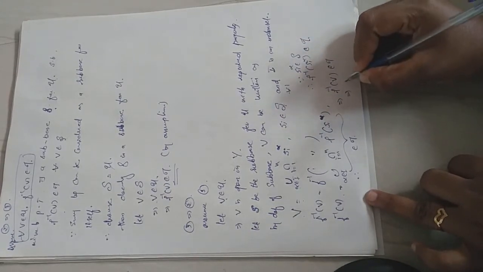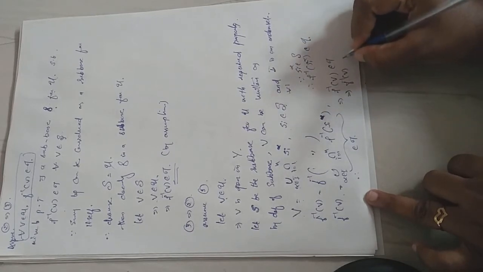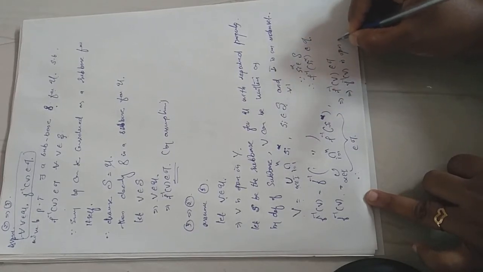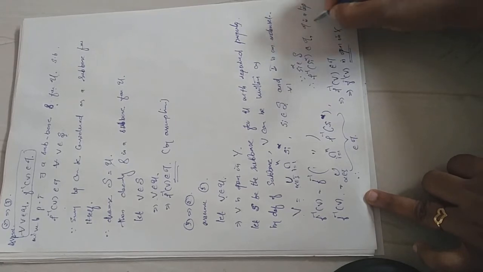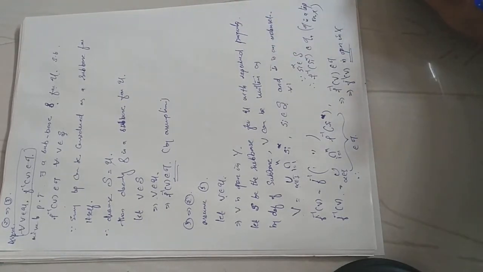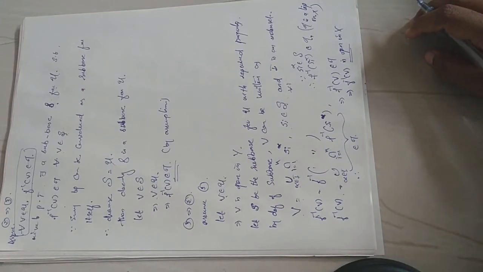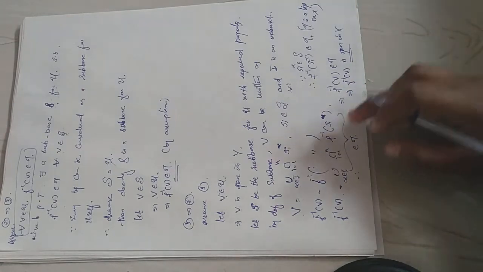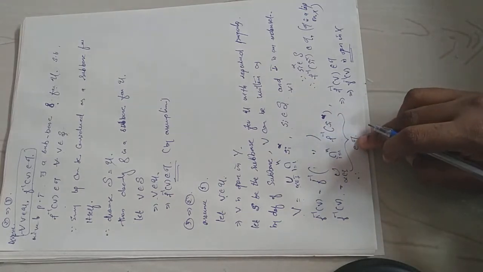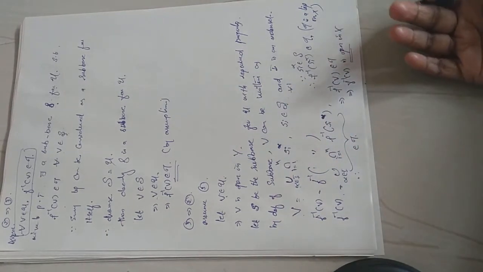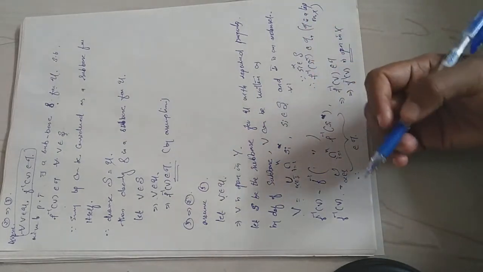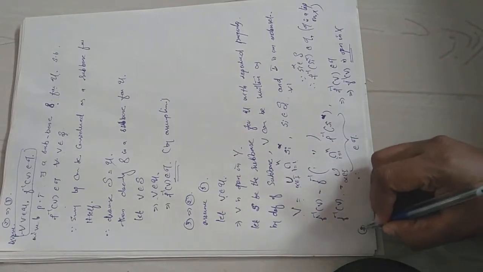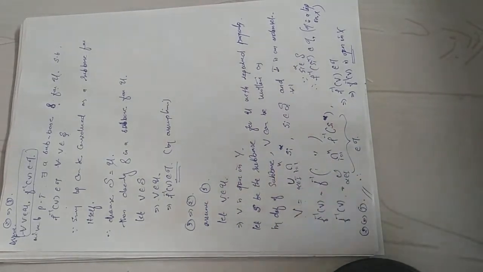This means F inverse of V is open in X. And all these are possible since tau is a topology on X. Being a topology, it must be closed under finite intersection and arbitrary union. Therefore, this whole thing belongs to tau. Okay, so this is 3 implies 2. When 2 implies 3 and 3 implies 2 are true, 2 and 3 are equivalent. So we get that 2 implies and is implied by 3. Clear?